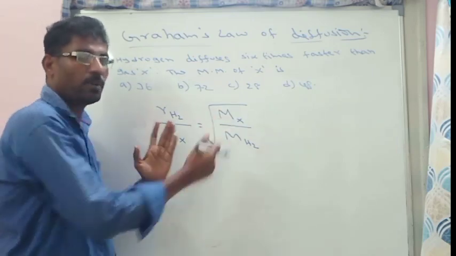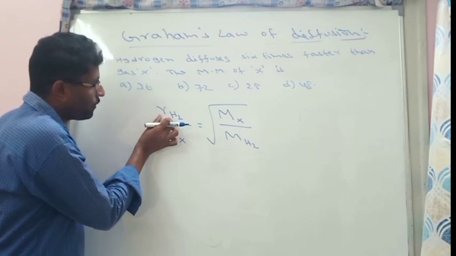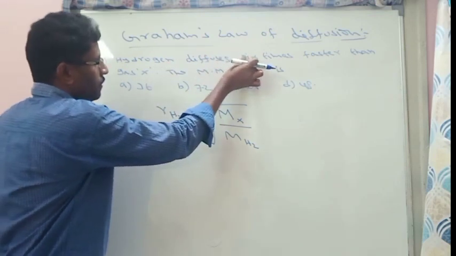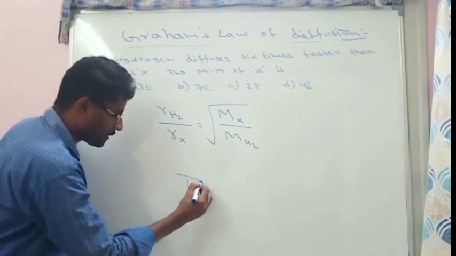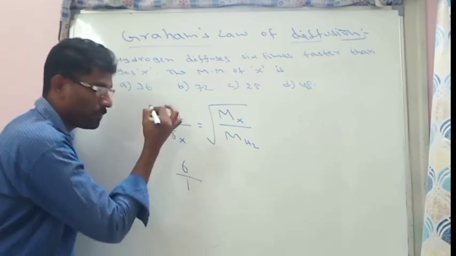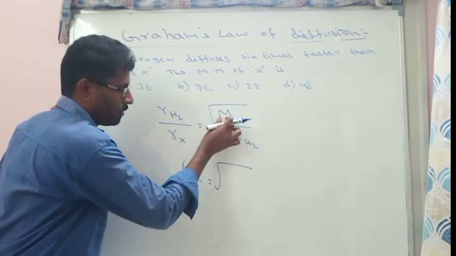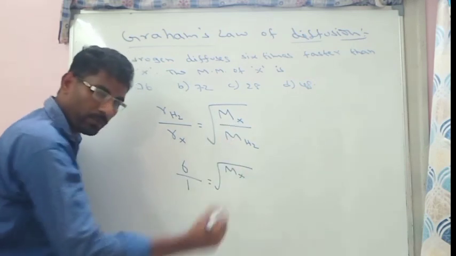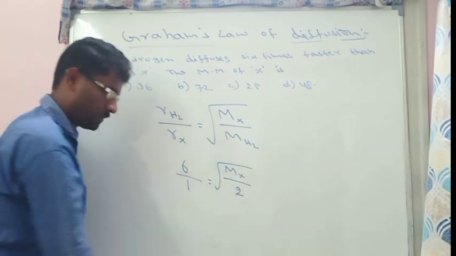Rate of diffusion is inversely to molar mass. So from this, rate of diffusion of hydrogen is 6 times and compare with gas X. If the gas X is 1, then rate of hydrogen will be 6 times. So which is equal to square root of molar mass of X we have to identify, divided by molar mass of hydrogen we know that will be 2.